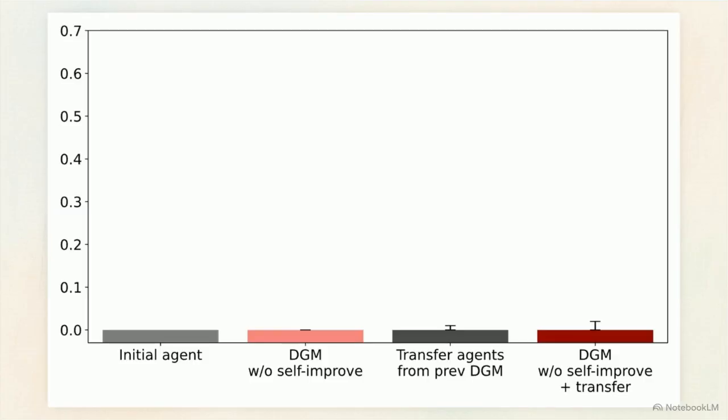This chart shows the failure of standard transfer. A meta-agent taken from a standard DGM run has zero ability to generate better agents when transferred to a new domain like Olympiad-level math grading.